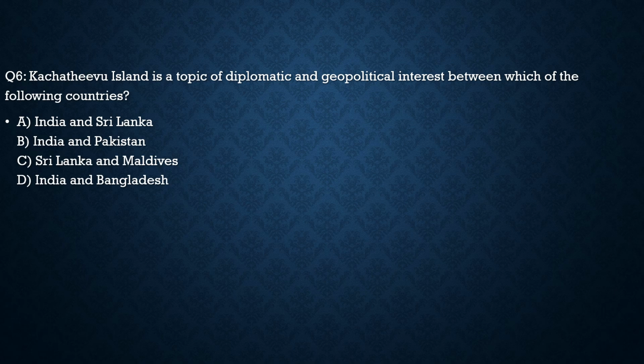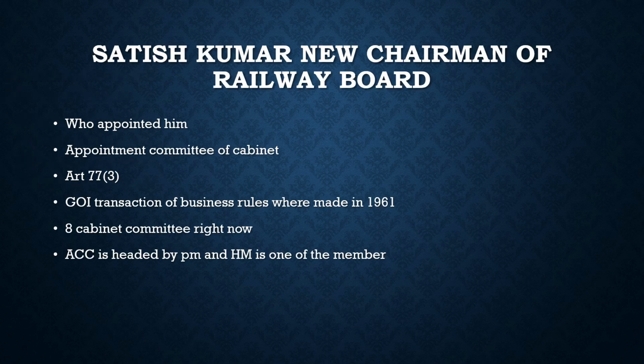Now with this, let's move to another article of today's discussion. It talks about Satish Kumar as the new chairman of the Railway Board. About this, we should know a few important things. Who has appointed him? Who is the authority to appoint him? It is the Appointments Committee of the Cabinet who has appointed him as the chairman of the Railway Board.